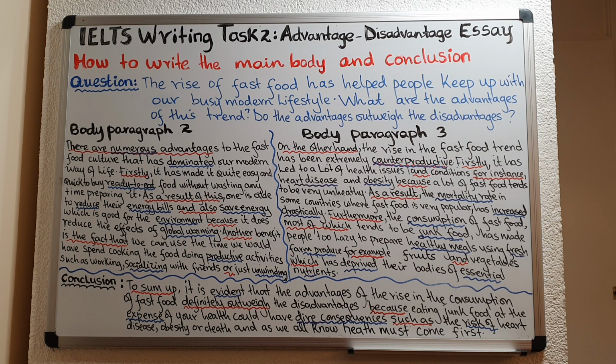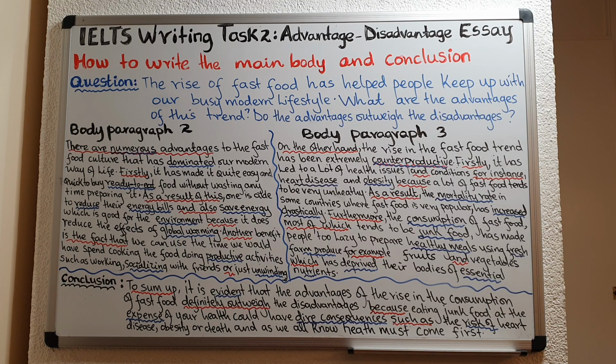The first point I introduced is using firstly, okay? And then I have another one which is as a result, and then furthermore, okay? And for each of those points, I ensured that I elaborated my answers using examples, okay? I did that using linking words to make the examiner know I'm about to give them examples.